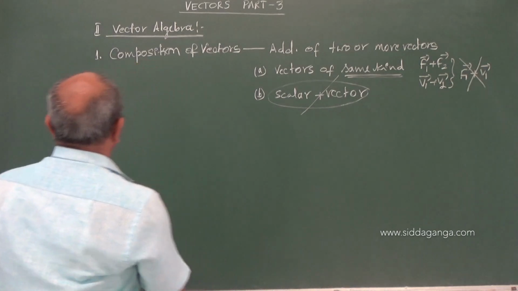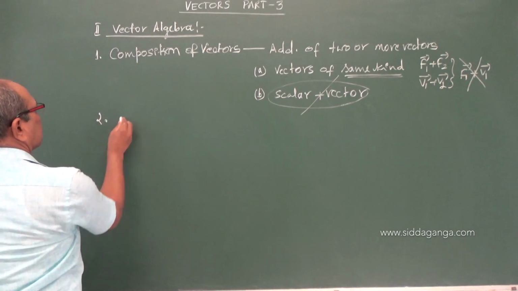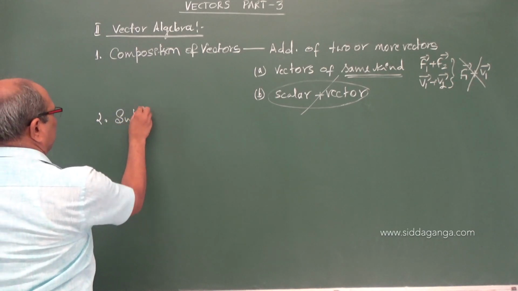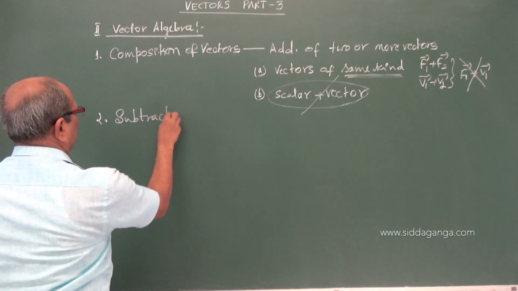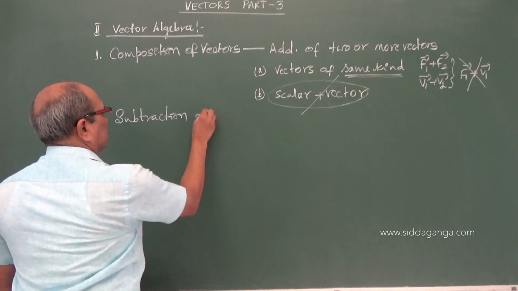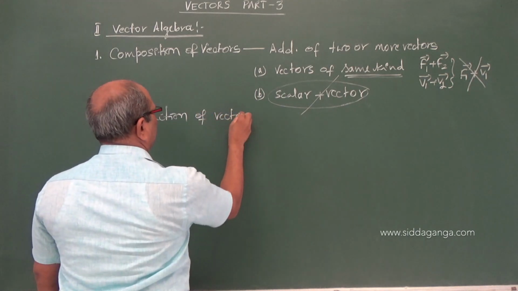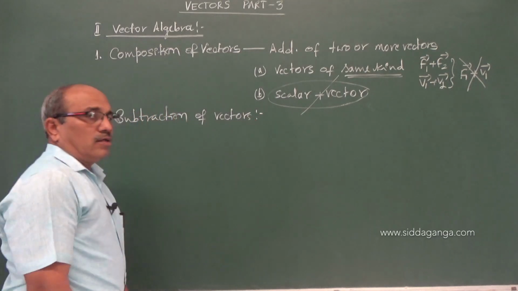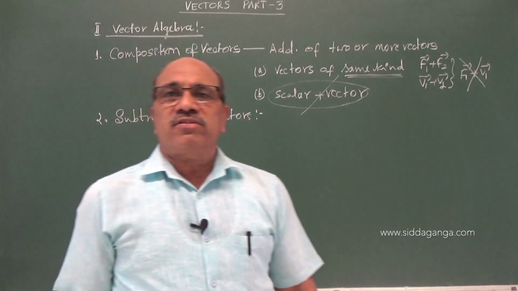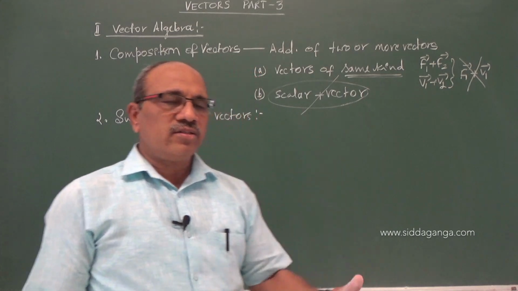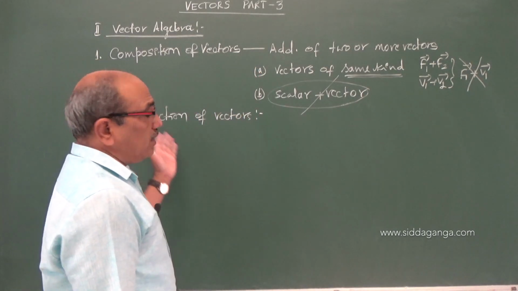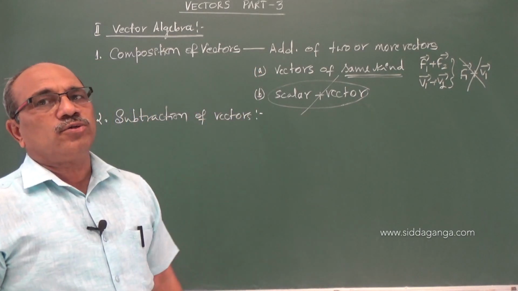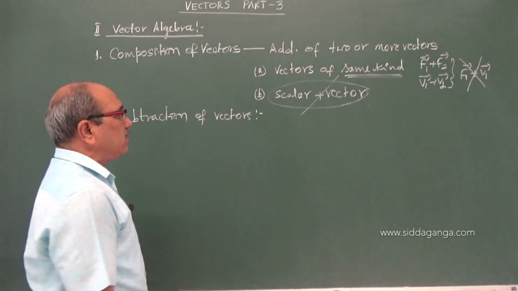Coming to the second, subtraction of vectors. Subtraction of vectors is nothing but addition of the negative of the vector to be subtracted. We will go into detail later.